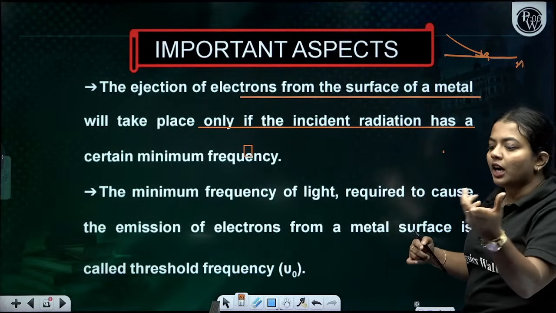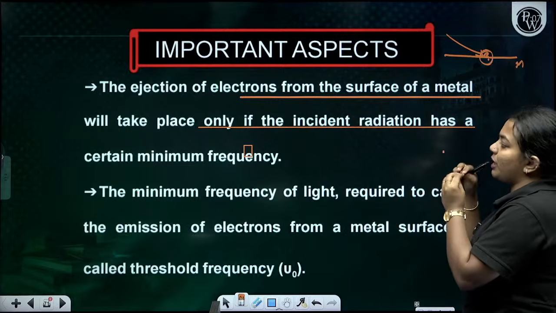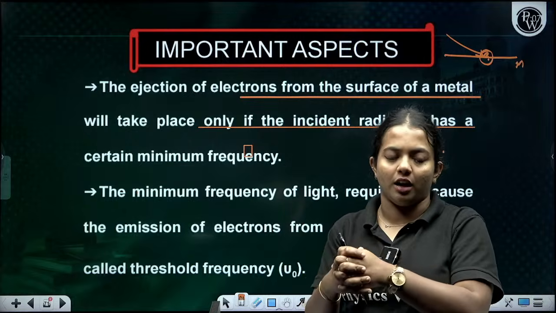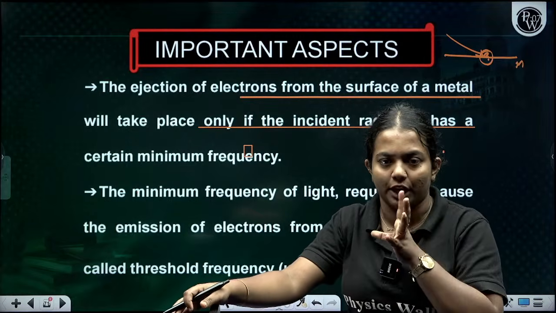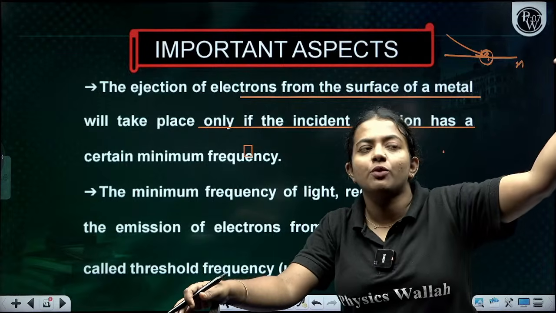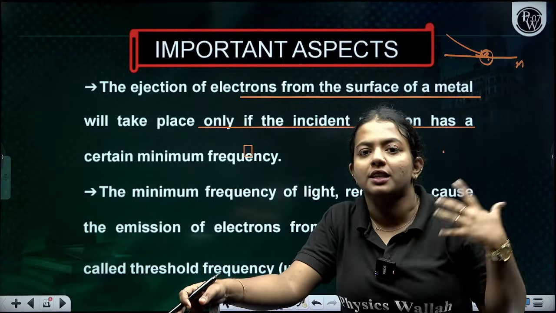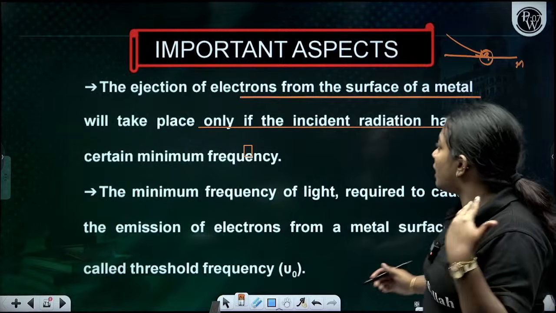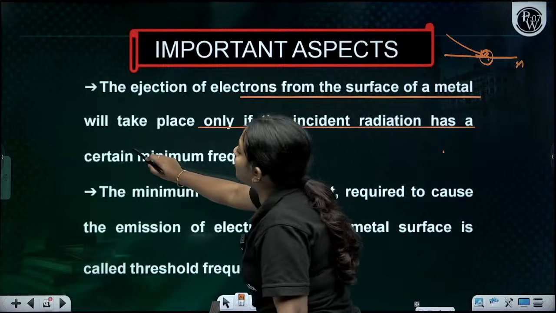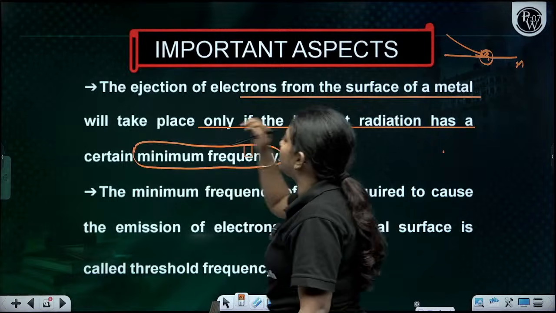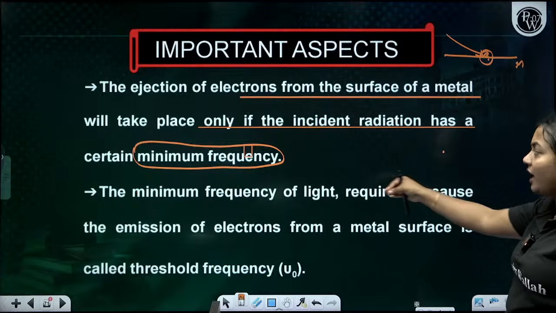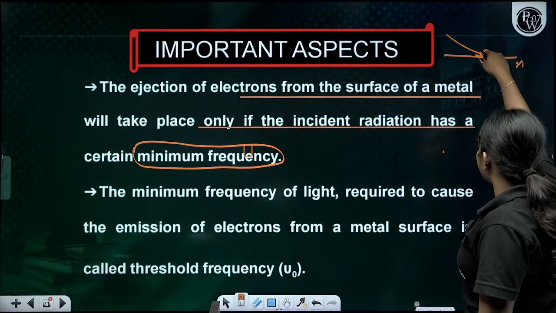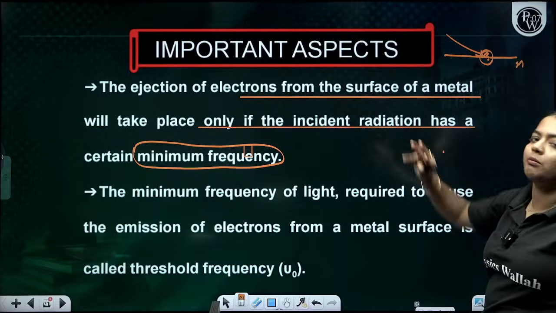For example, if I'm telling you electrons can be emitted only by a frequency of 20, but the emitting light has a frequency of 10, what happens? There is no chance of emission of these electrons, right? So I can say that the incident radiation striking the electron should have some minimum frequency.